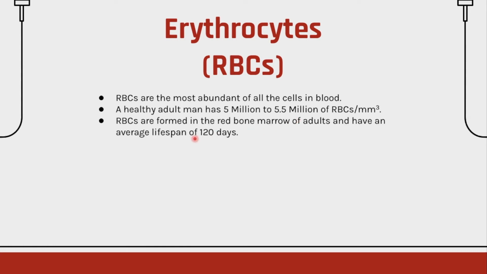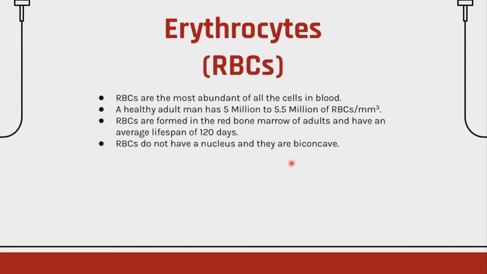RBCs are formed in the red bone marrow of adults and have an average lifespan of 120 days. So they live about 4 months, and then they are recycled in the spleen. Because of this feature, the spleen is also called the graveyard of RBCs.